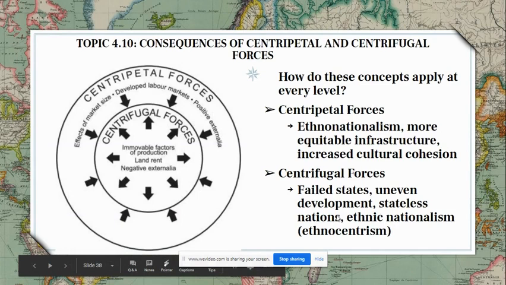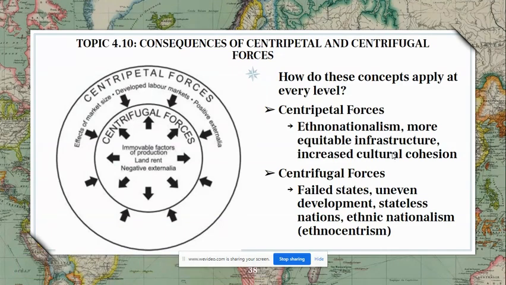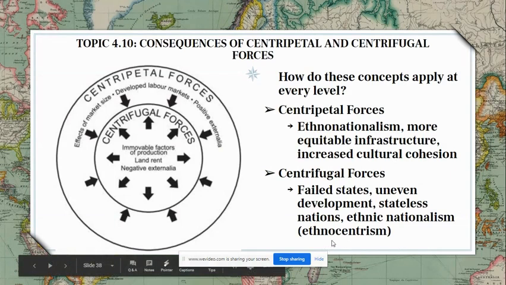Stateless nations, particularly stateless nations that exist within the boundaries of your country, and when people are demanding a region of the country to call their own. And ethnic nationalism. So when you see your nationality as superior, or you want to separate and you don't get along with other groups of people. We talked about how this term nationalism can be a positive thing. So this creation of nationalism and bringing people together, but it also can tear people apart.